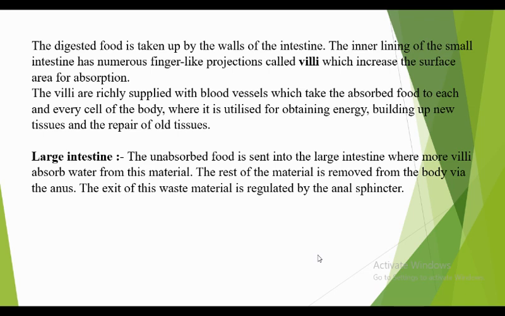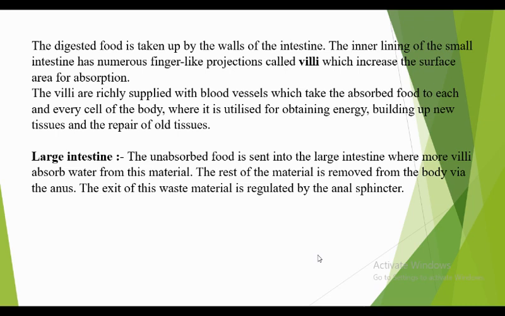Then the undigested or unabsorbed food moves to the large intestine. The unabsorbed food is sent into the large intestine, where more villi absorb water from this material. The rest of the material is removed from the body via the anus. The exit of this waste material is regulated by the anal sphincter.